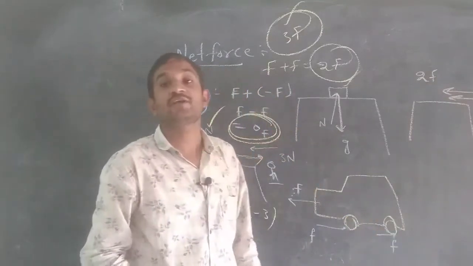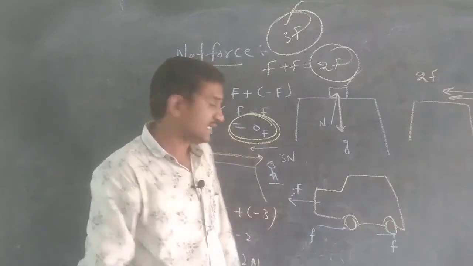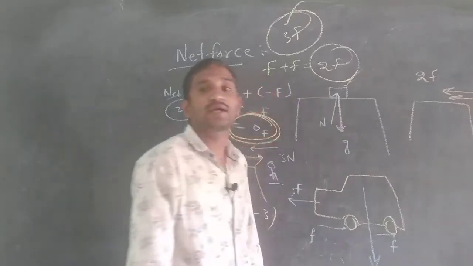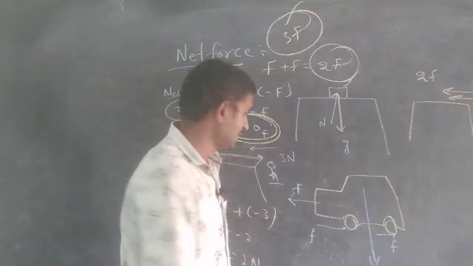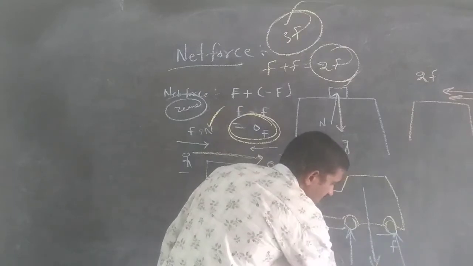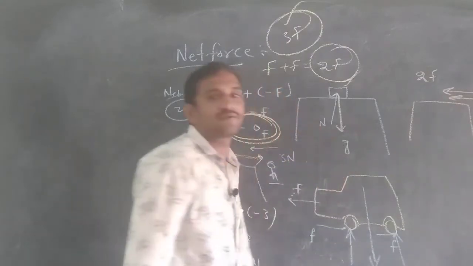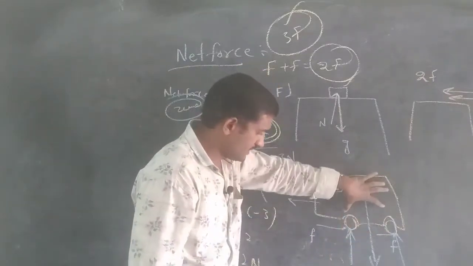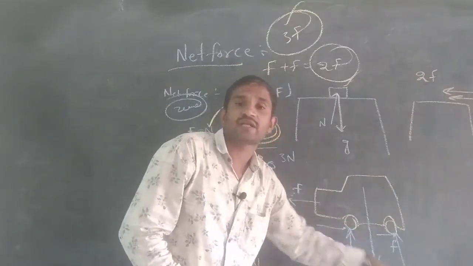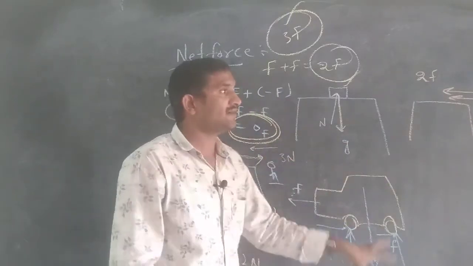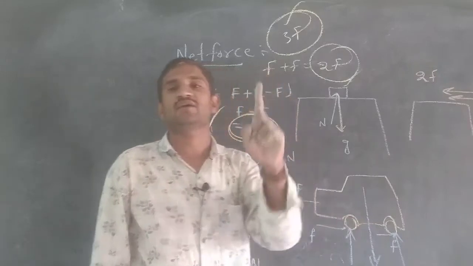Which force will be working? Frictional force will be working. Again, in the downward direction, which force will be working? The gravitational force will be working. Again, on the car, normal forces N1 and N2 are also working on the tires of the vehicle. The normal force works against the gravitational force. That means 4 different kinds of forces are working on one object.